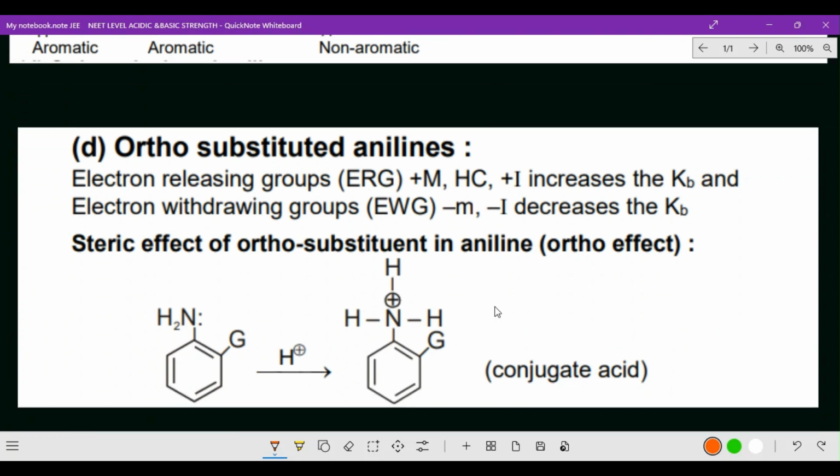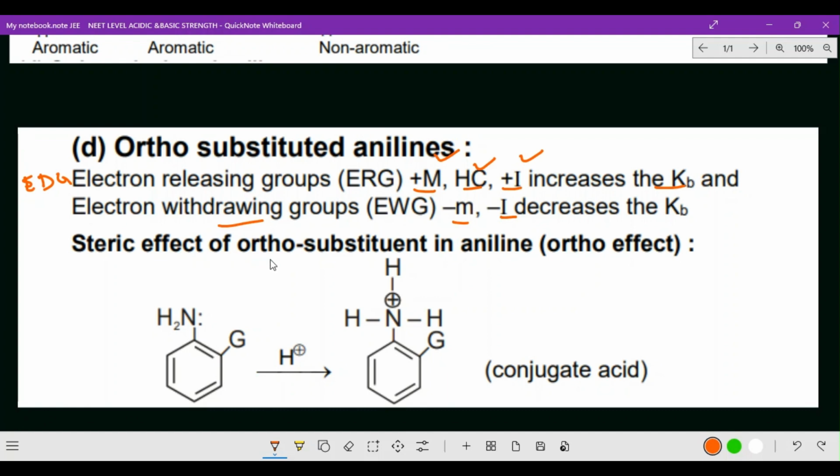Ortho substituted aniline. Now come to this point, another important point: the electron releasing group, that is, the electron donating group. An electron releasing group, with plus M, plus I and hyperconjugation, increases Kb, that means basic strength increases. Whereas an electron withdrawing group decreases the basic strength, that means minus M and minus I decrease the basic strength. Just the opposite of acidic strength.